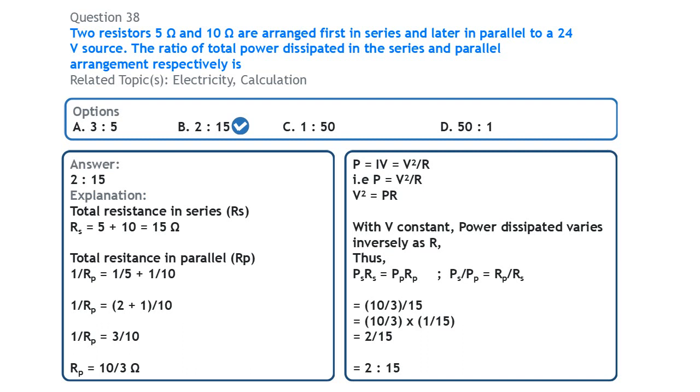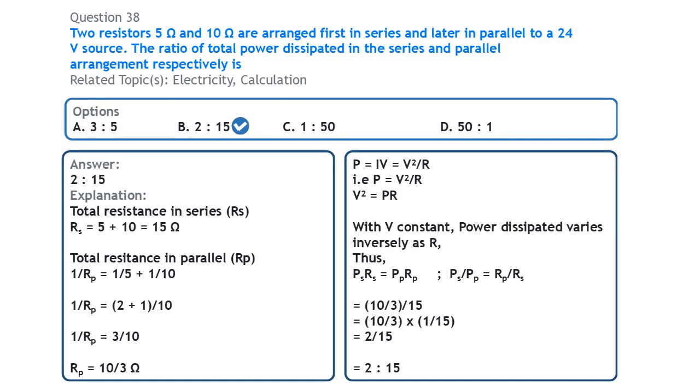Then we can cross multiply. That means you bring this RP here and bring this RS to this side. So you now have the ratio of the power in series to the power in parallel equal to the ratio of the effective resistance in parallel to the effective resistance in series. The effective resistance in parallel, we've calculated here as 10 over 3. We divide this by the resistance in series, which is calculated here as 15.